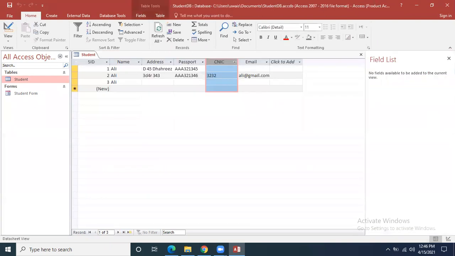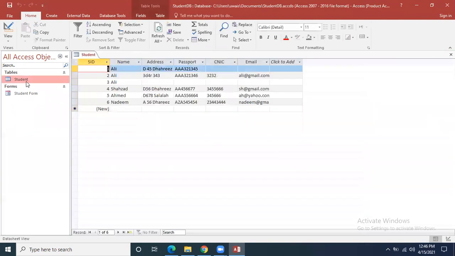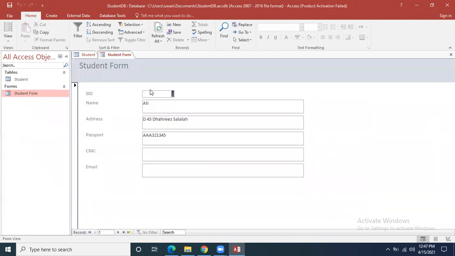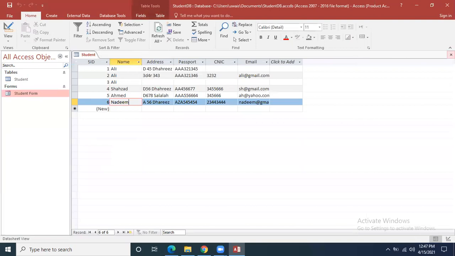Now you press this button and close the form. When you will go to the student table, you will see that all the records that I entered just right now, all these records are available in the table. How? Because I entered these records through this form, and this form is connected to this table, and that's why all the data that I entered over there was stored in this table. Even then we can delete the record from the table, or we can add new records from the table, so the same records will be shown to you.